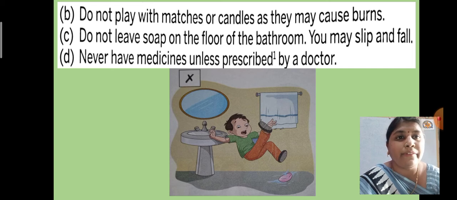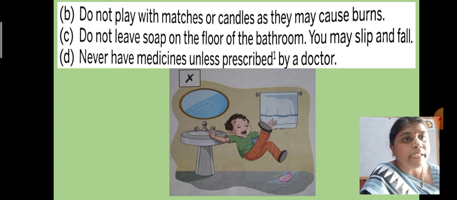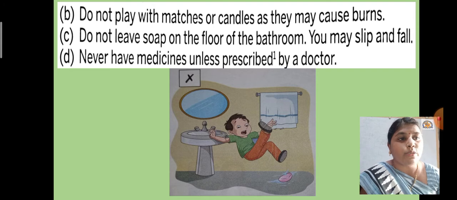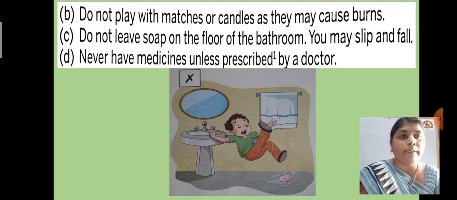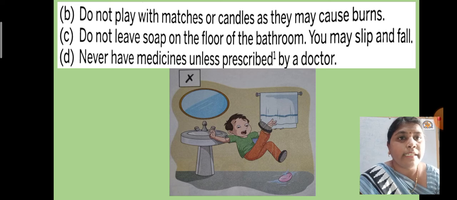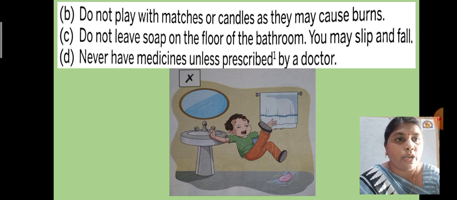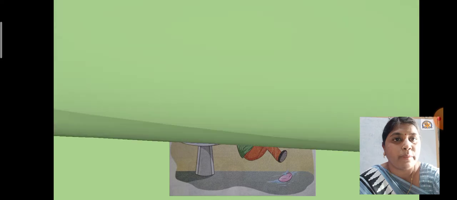And number D, never have medicines unless prescribed by a doctor. So see, D point is very, very important. Never have medicines unless prescribed by a doctor. Now what is meant by prescribed? So see, prescribed means what? That we are going to see in the next slide. So these three rules you have to follow. Okay, so see what is meant by prescribed.